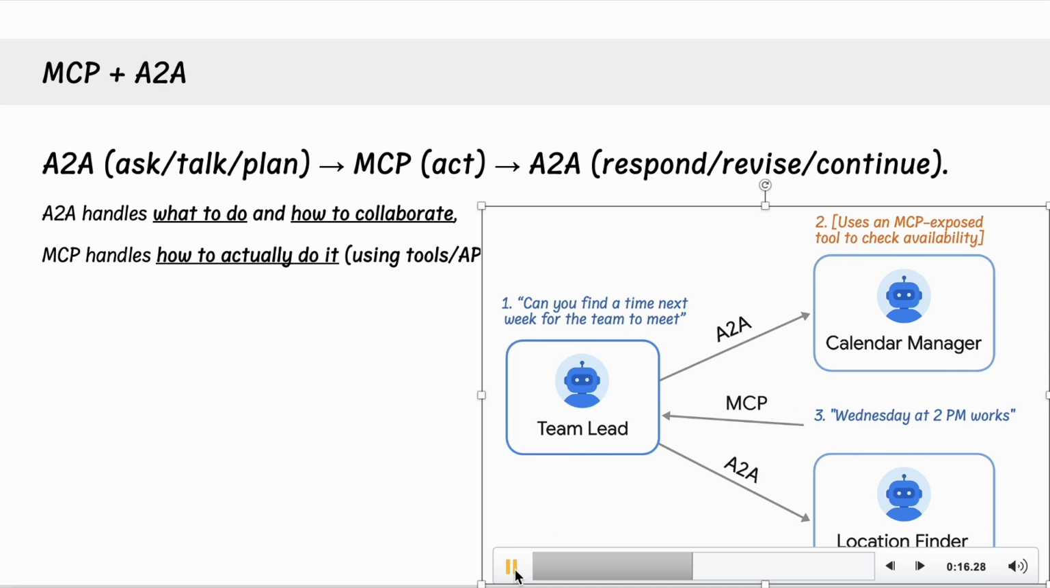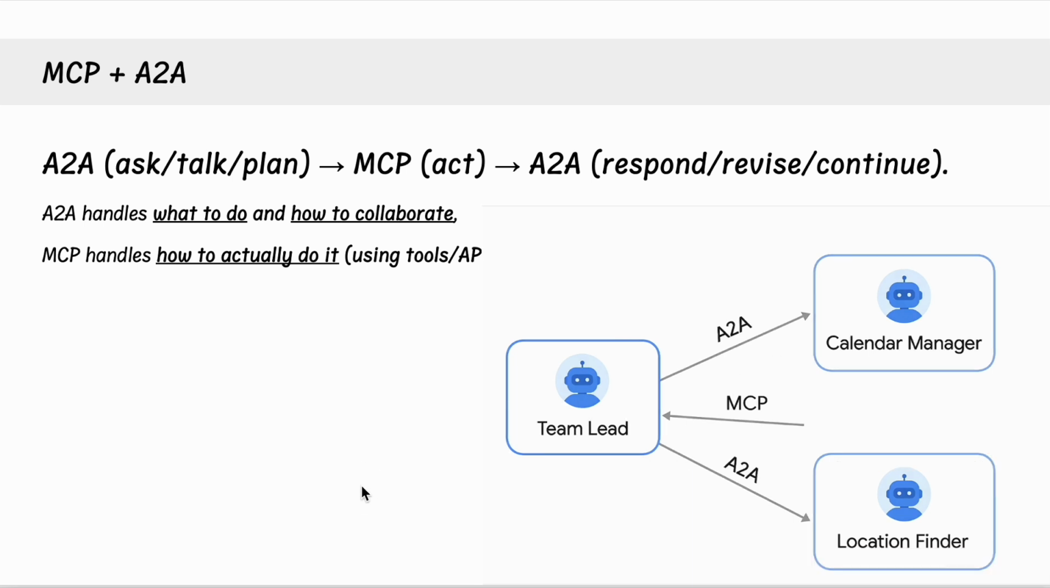The team lead then says, great, that works. Now, location finder, can you find a room that works for everyone? And the location finder, again, can use Model Context Protocol to smoothly find the actual room, which is the action, right? And uses agent-to-agent protocol to then smoothly communicate with the team lead. So just to reiterate, Model Context Protocol, in a way, is about making the action smoother. Agent-to-agent protocol is enabling the collaboration in a smoother way.